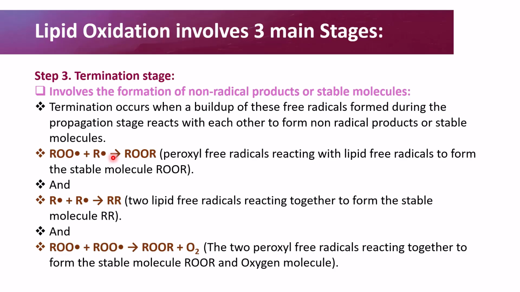The first has to do with the peroxide free radicals produced reacting with lipid free radicals to form the stable molecule. So this is our peroxide free radicals reacting with the lipid free radicals to form the stable molecule, and two lipid free radicals reacting together to form the stable molecule. And also the two peroxide free radicals reacting together to form the stable molecule and an oxygen molecule.